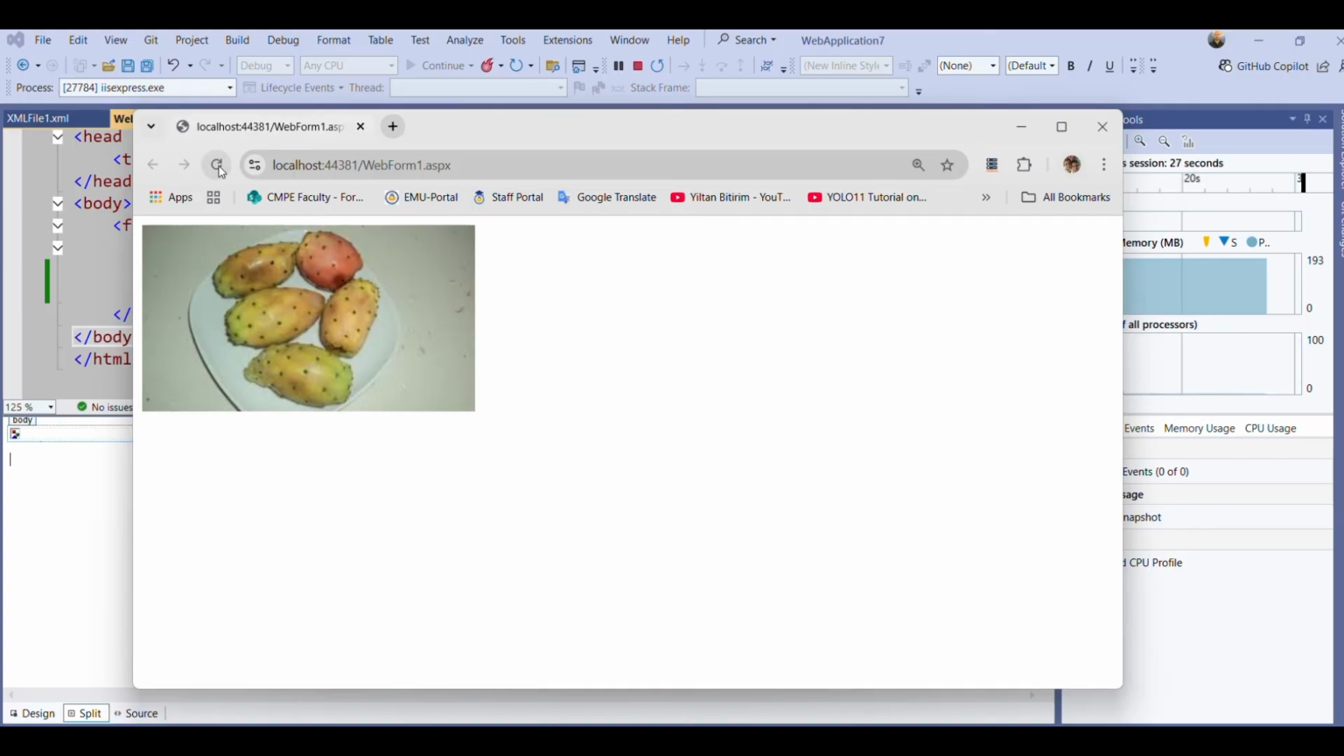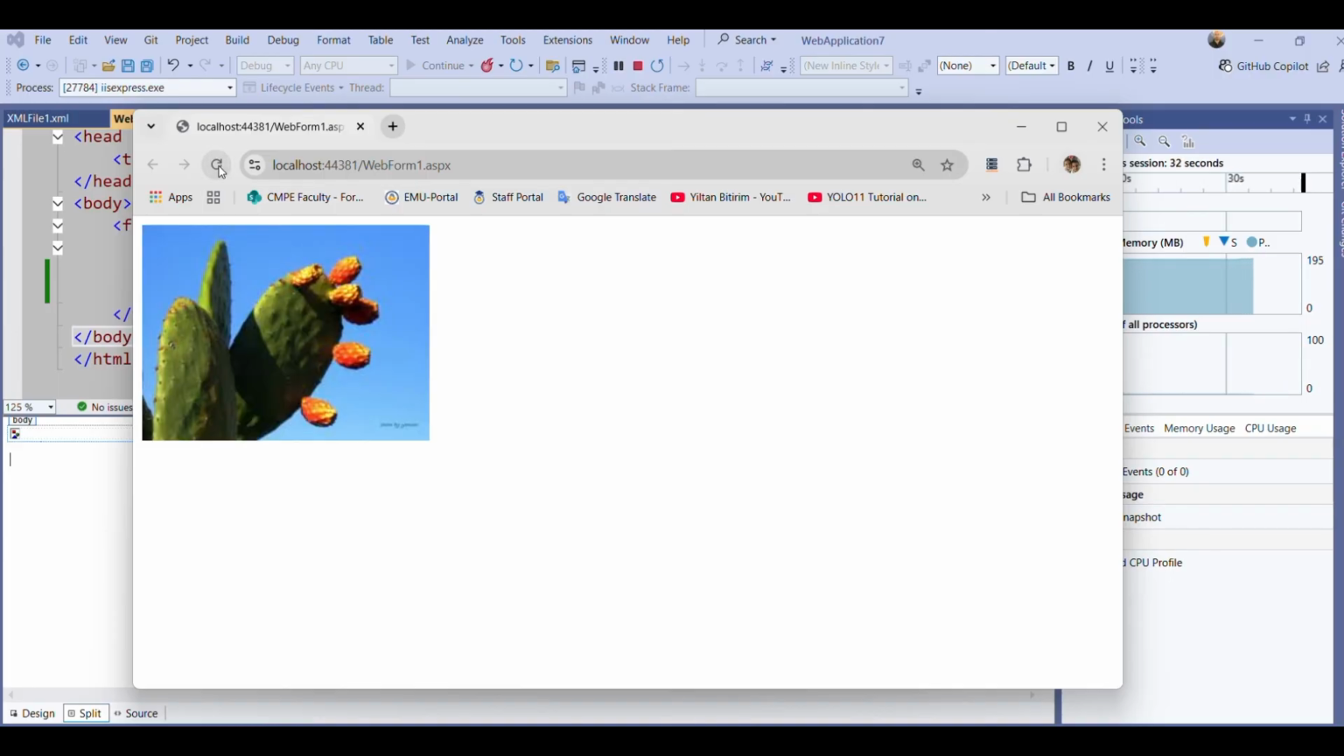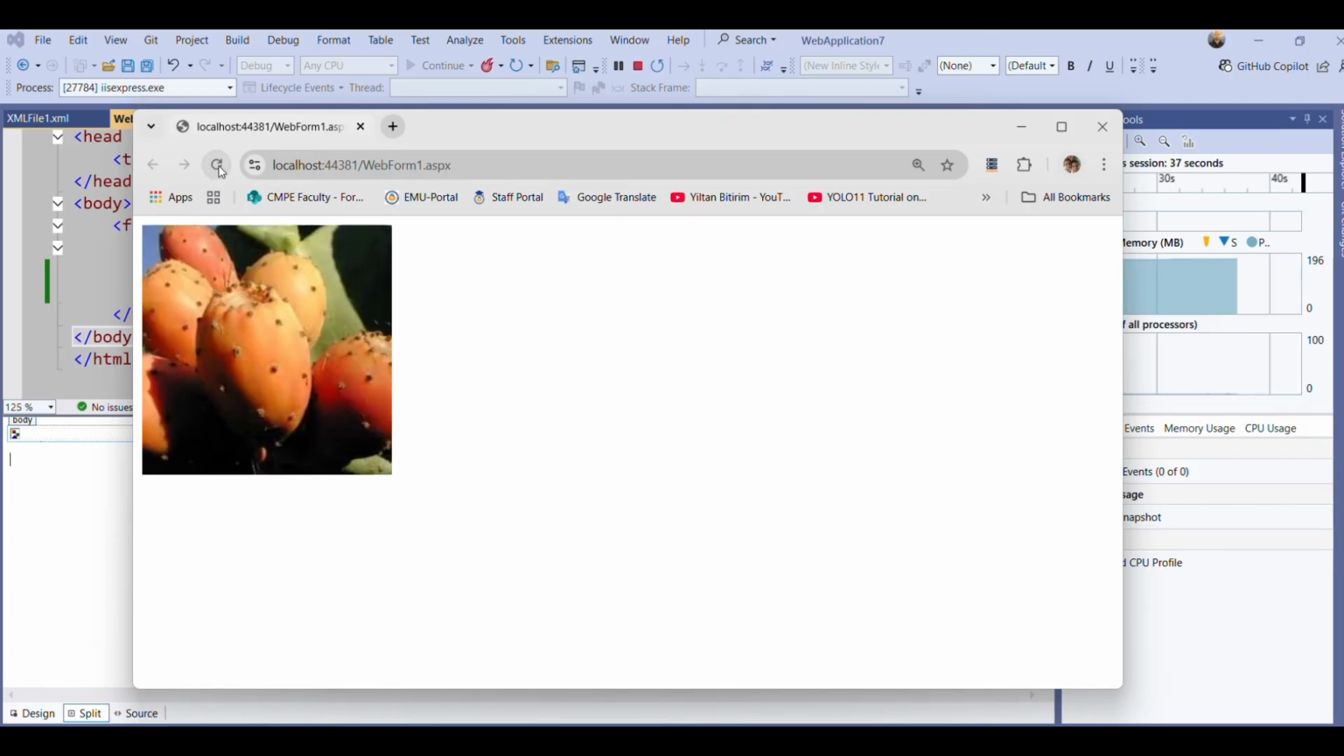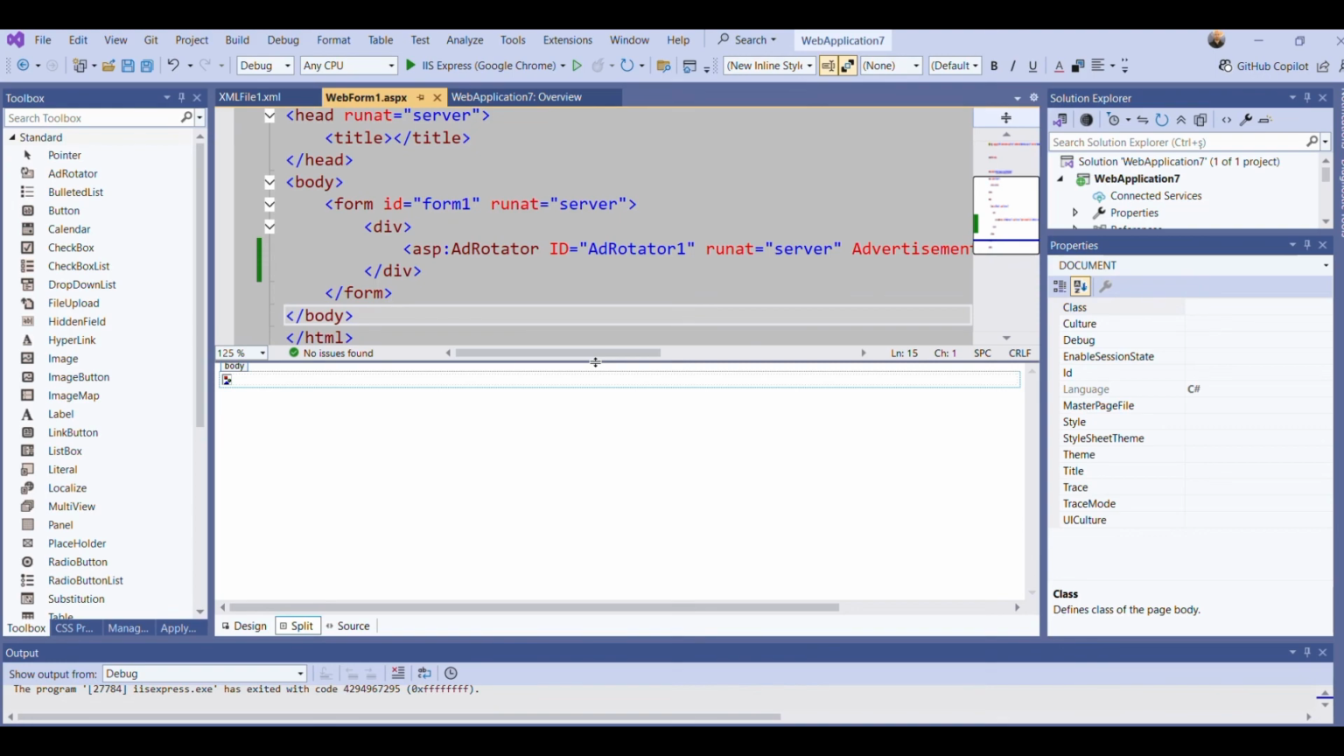You see, image 1 comes more frequently than the others because its impression is higher. But sometimes image 3, sometimes image 2 comes. I am refreshing now, 2 came. And not only when refreshing, but every time a user visits my page, based on my impressions, various images or advertisements will be visible on my page. Okay? This is not only for refresh. When you refresh or when you revisit the page, you can see different advertisements.